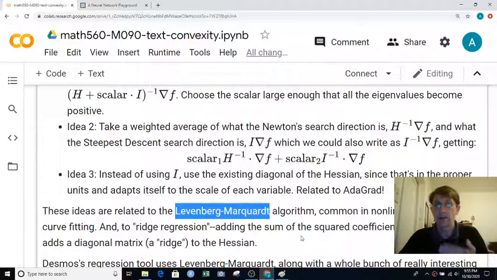And what does that do to the Hessian? That's adding a term to each of the second partials, like x1, x1, x2, x2. And so that's adding a diagonal, and someone once thought, oh, that's like adding a ridge, kind of like this, to the matrix. So that's why it's called ridge regression.